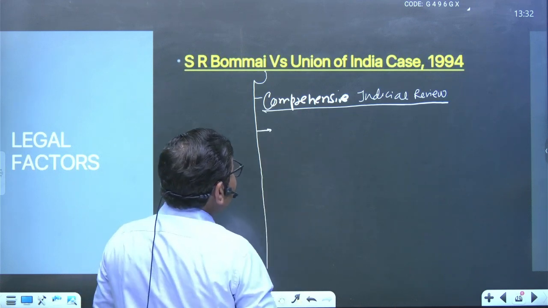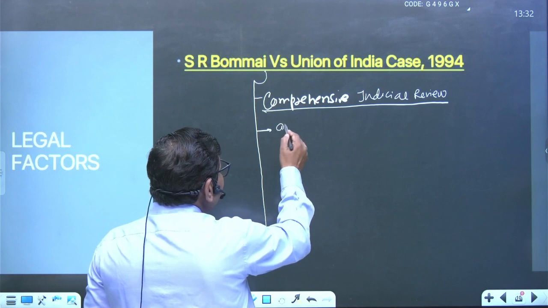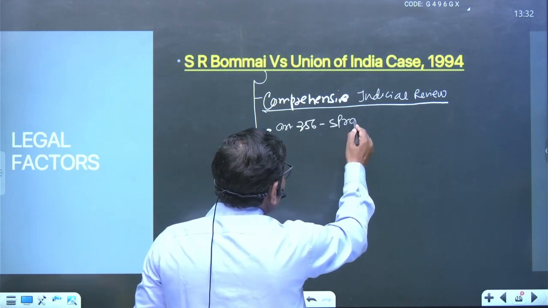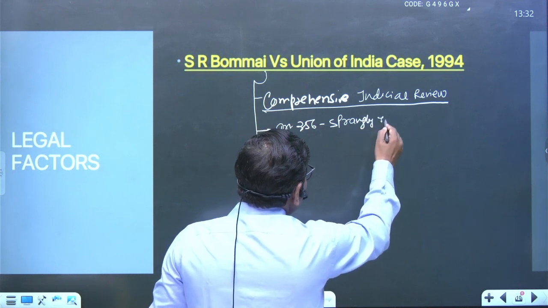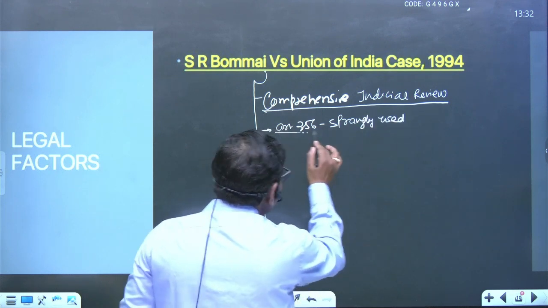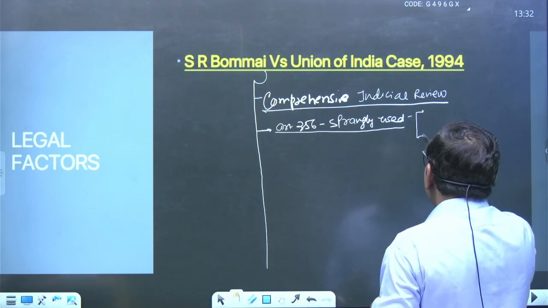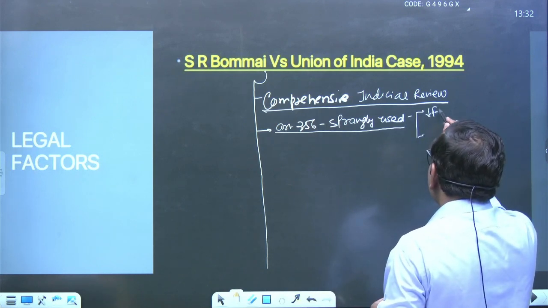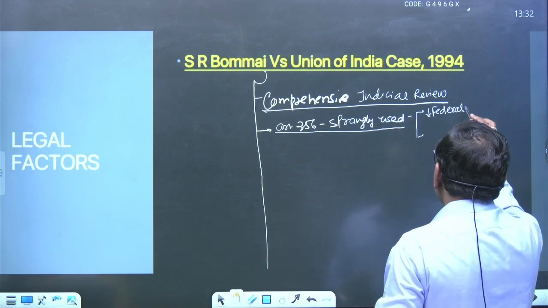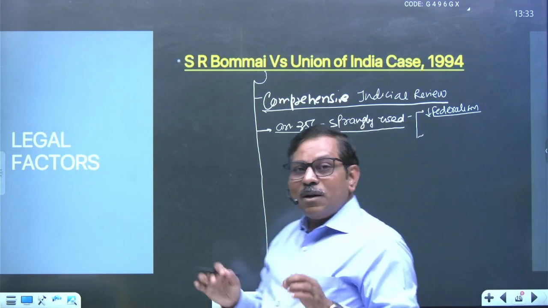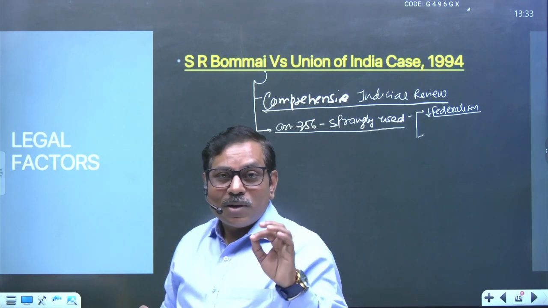Next important is that Article 356 must be used sparingly, right? Sparingly, because at that particular time, it is very clear, it is related to undermining two basic structures of the constitution. One is called federalism, right? Federalism as the basic structure of the constitution was accepted by the Supreme Court under this particular case.